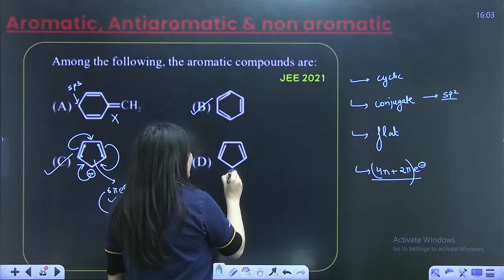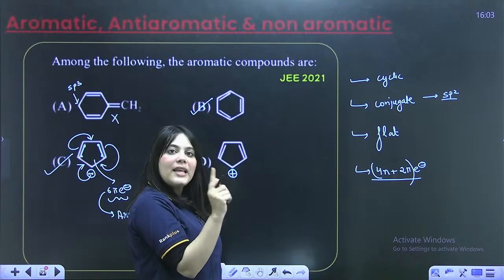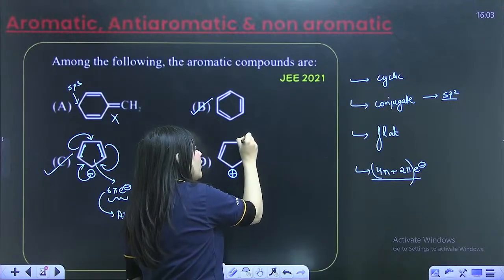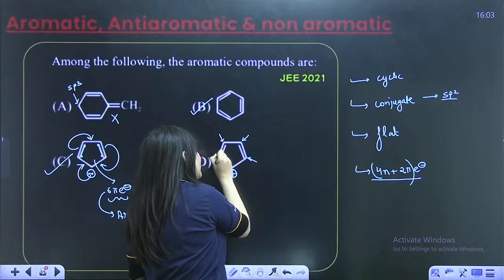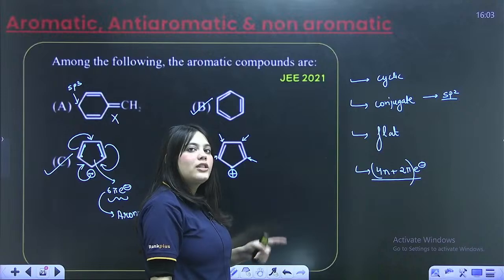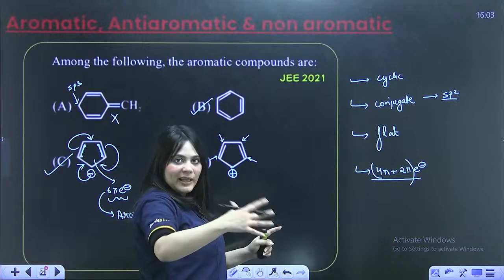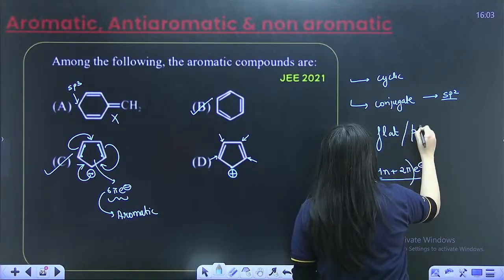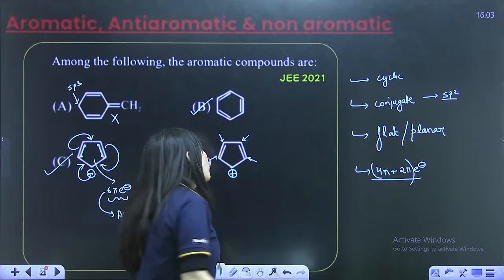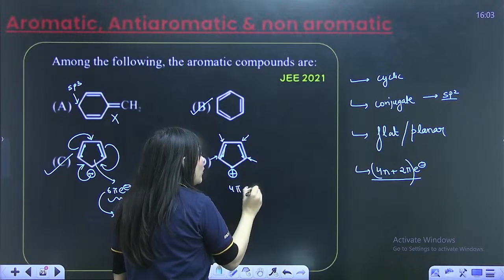Now look at the D compound. Here once again, this has a positive charge. This is cyclic. All the atoms are conjugated, which means all the atoms are sp2 hybridized. This double bond is sp2, sp2, sp2, sp2. A carbocation's hybridization is also sp2. Is this a planar or flat compound? Yes, it is flat, in just one plane, right? The last: is it following the 4n plus 2 pi electron rule? No, it actually has 1, 2, 3 and 4. It has 4 pi electrons.